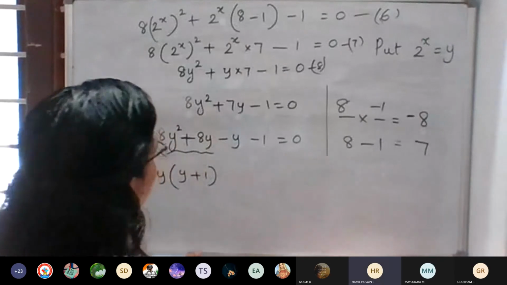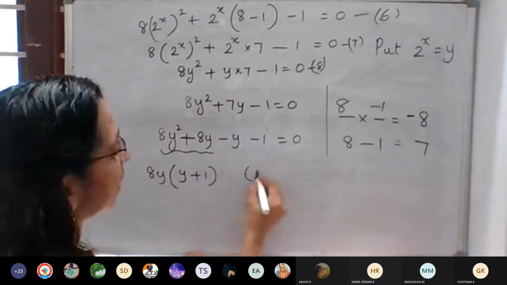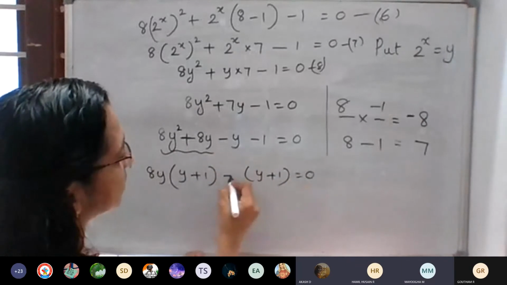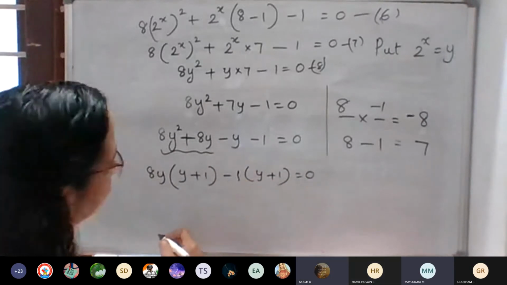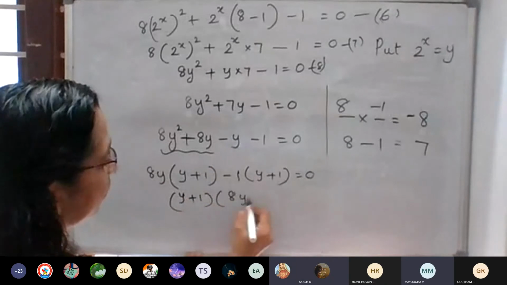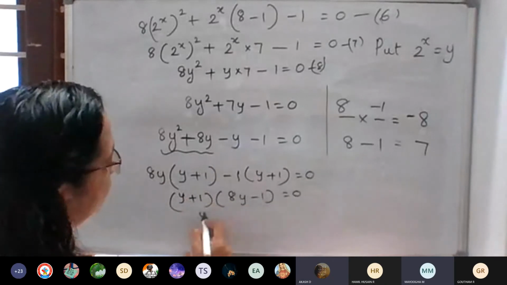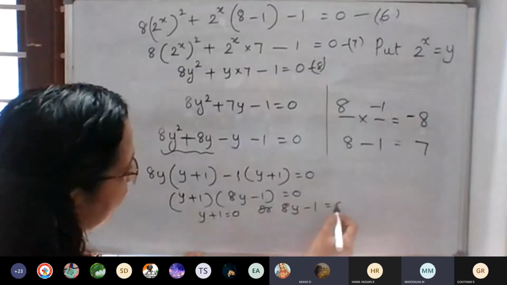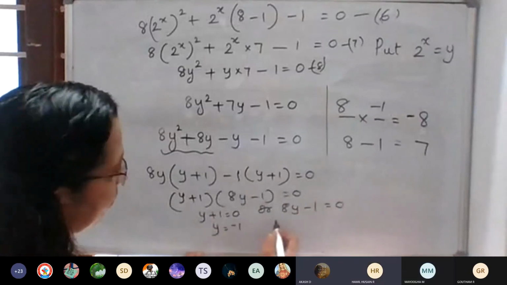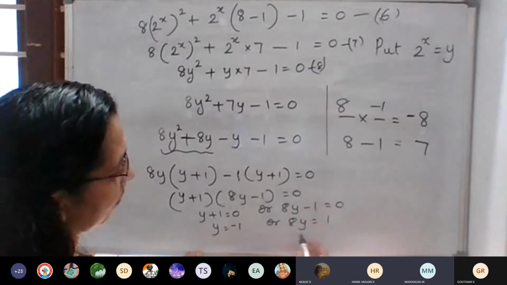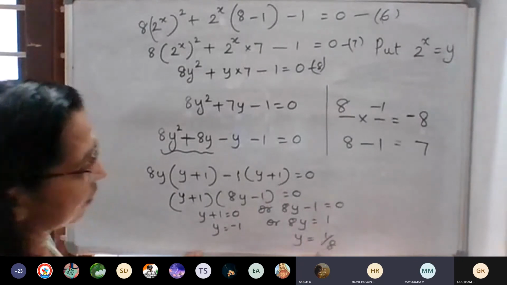Okay, ma'am. Then same, y plus 1, we want to write here 1 into y, negative 1 into y, negative 1 plus 1. So y plus 1 common: y plus 1 into 8y minus 1 is equal to 0. Either y plus 1 is equal to 0 or 8y minus 1 is equal to 0. So y is equal to negative 1 or 8y is equal to 1, y is equal to 1 by 8.